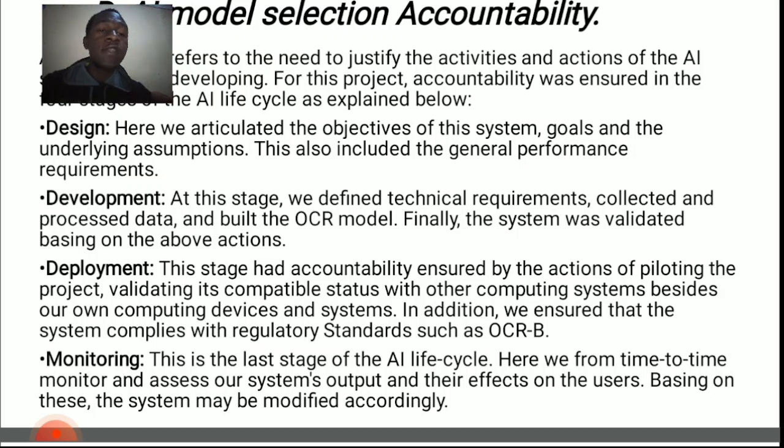Next is deployment. This stage had accountability ensured by the actions of piloting the project and validating its compatibility with other competing systems, sites, devices and systems. And in addition, we ensured that the system complies with regulatory standards such as OCRV.